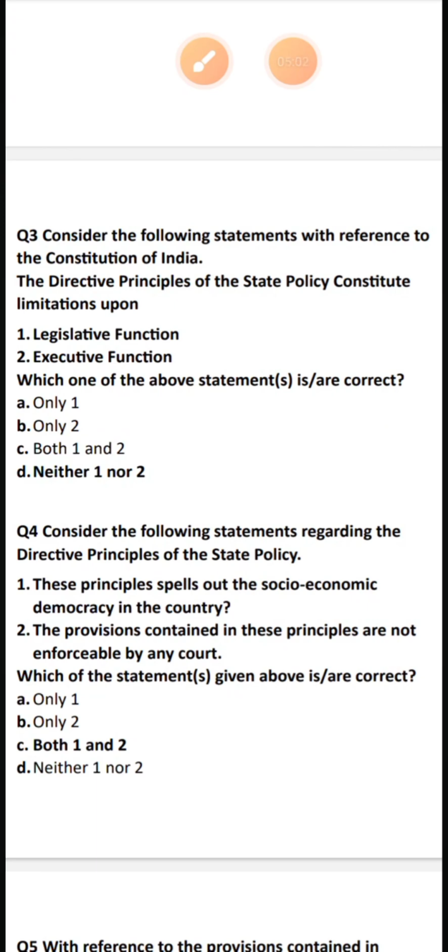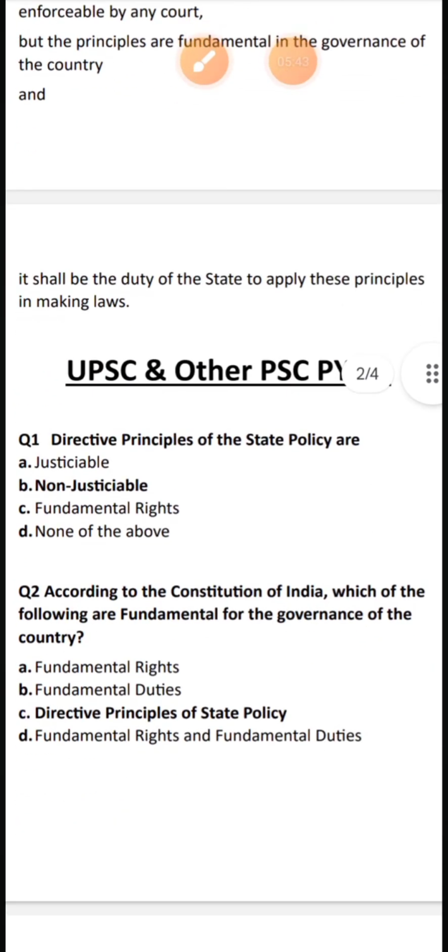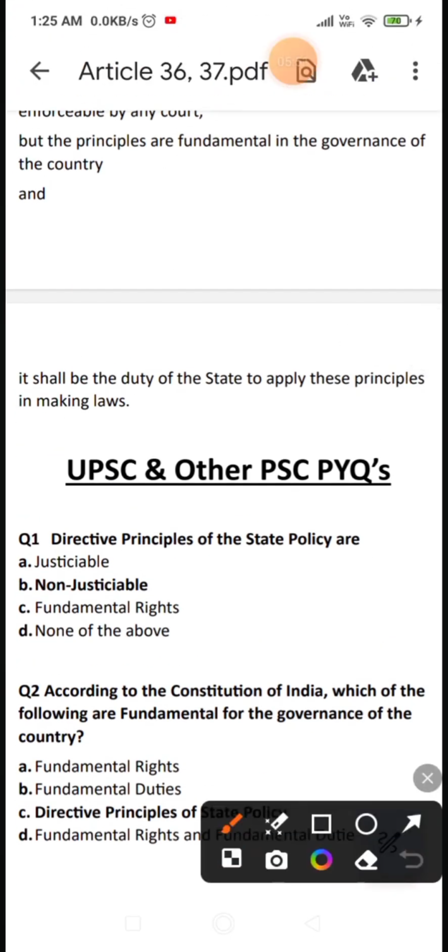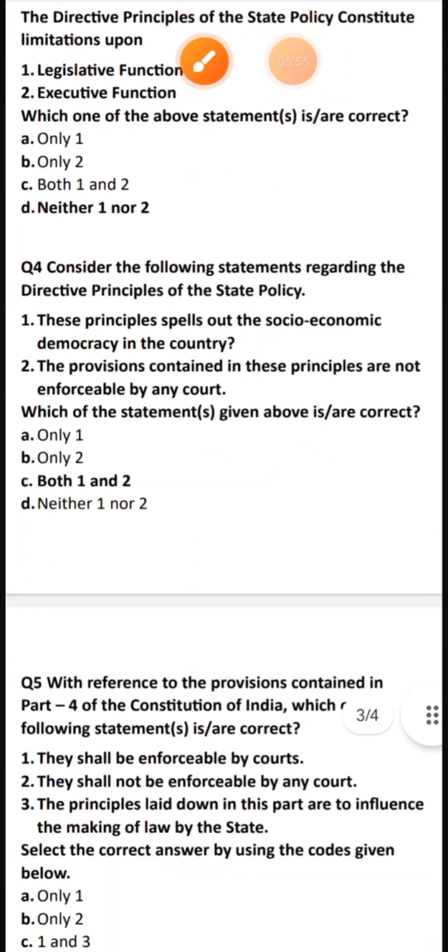అంటే స్టేట్ ఎవరైనా రైట్స్ని హరించడానికి చట్టాలు చేస్తే ఫండమెంటల్ రైట్స్కి అది కుదరినప్పుడు కోర్ట్స్లోకి వెళ్తే దే విల్ ఎన్ఫోర్స్ దట్ ద ఫండమెంటల్ రైట్ ఈజ్ restored, and in that way the fundamental rights are the limitations on the tyranny of the state. But directive principles of state policy are not limitations upon any state or any organization. They are just principles which the state has to follow in making laws. They are fundamental. It shall be the duty of the state to apply these principles in making laws. They are fundamental in the governance of the country. So answer is neither one or two.